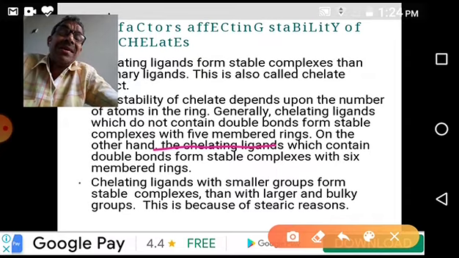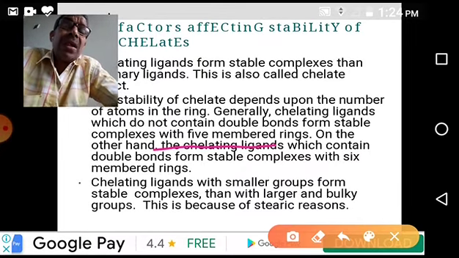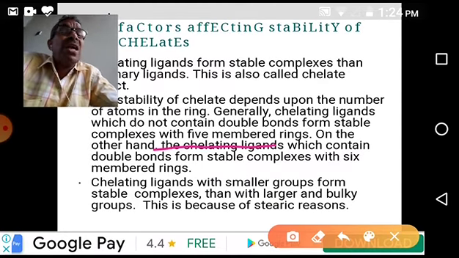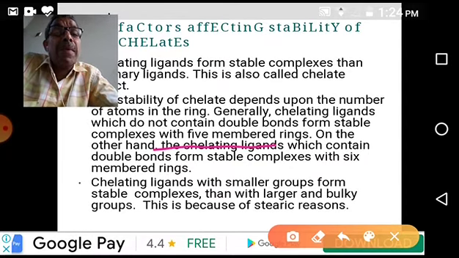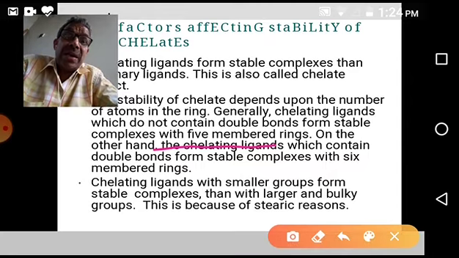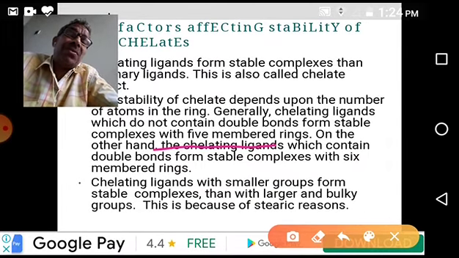First thing. Second thing, between two chelates, five-membered rings are less stable than six-membered rings. If a five-membered ring has a pi bond, it is still less stable. So chelates are more stable than non-chelating complexes.